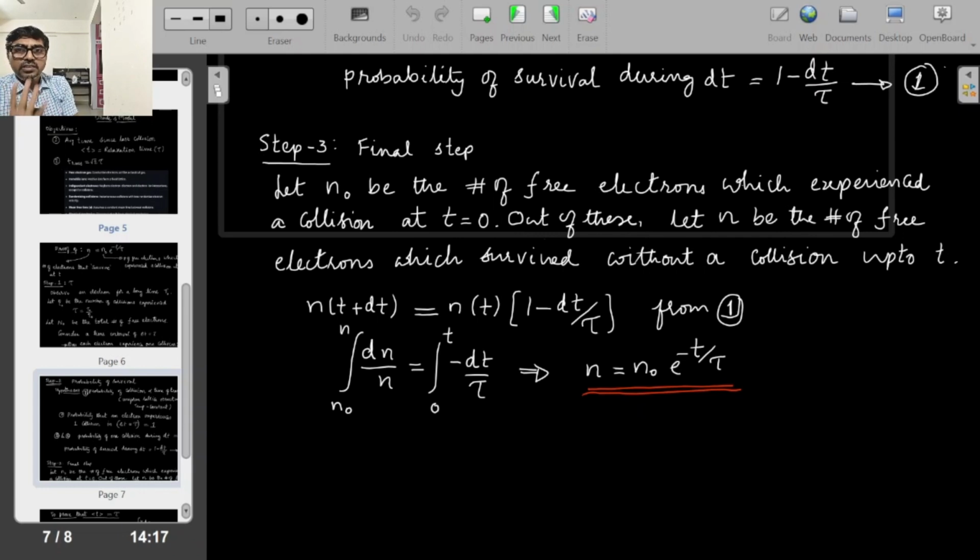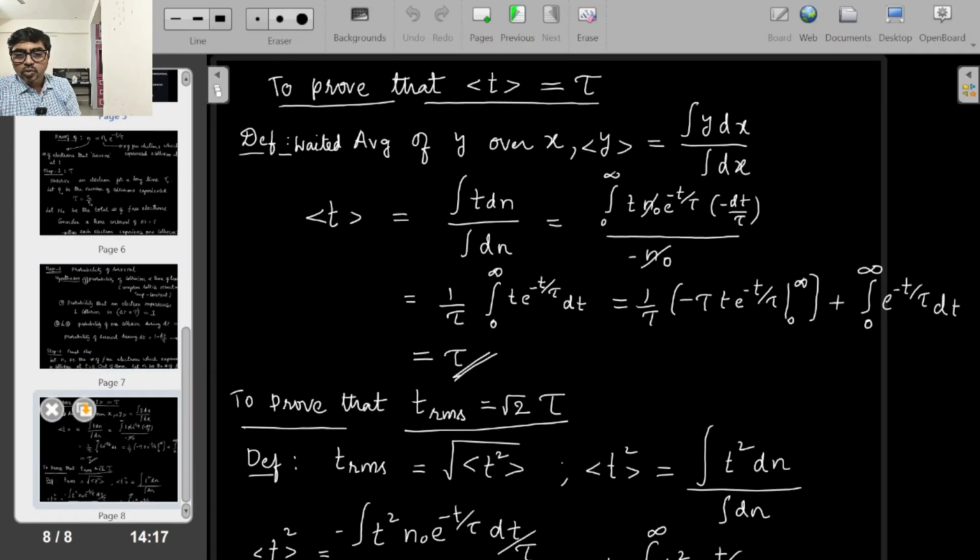With that, this formula has been derived, where n is the number of electrons which did not have any more collision after t equal to 0. They experienced a collision at t equal to 0, but up to t they did not have any more collisions. N naught is the total number of electrons which experienced a collision at t equal to 0. So that is the derivation we have here. Now we are ready to prove the two claims.